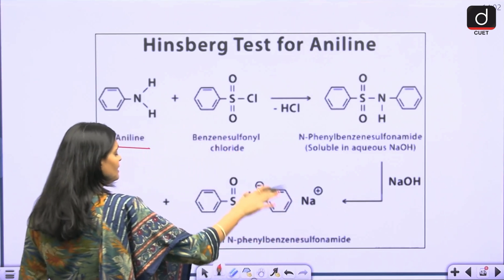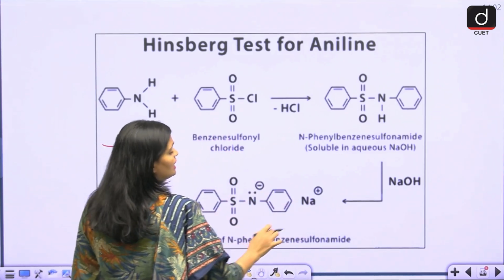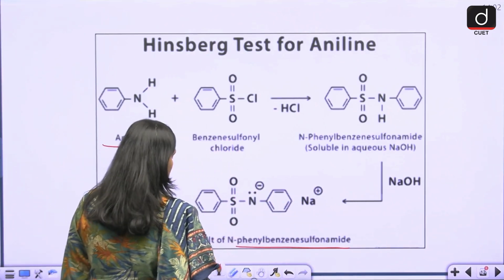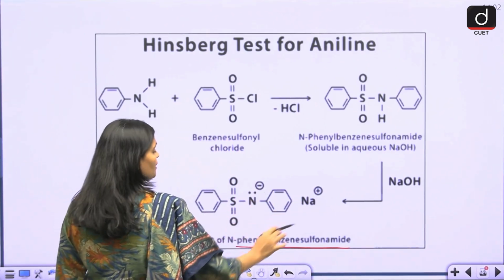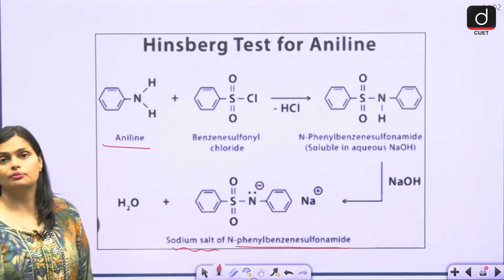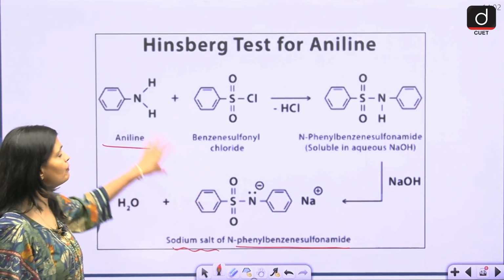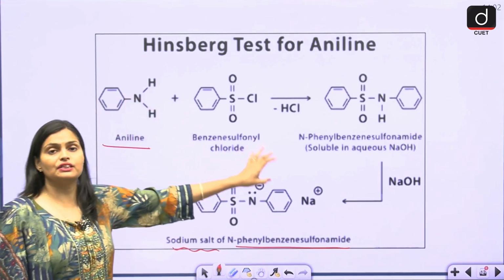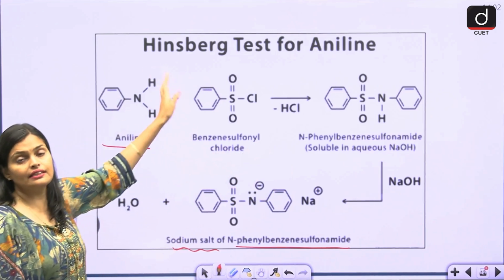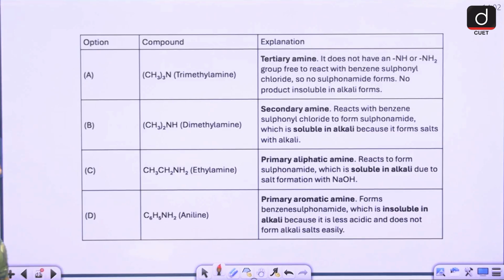Once you add NaOH, you will get this benzene sulfonamide, which forms a salt. This is a sodium salt, which is insoluble in alkali, right? So this is the product you will get when you mix aniline with benzene sulfonyl chloride, and this reaction is named the Hinsberg test. What about the other options, guys?